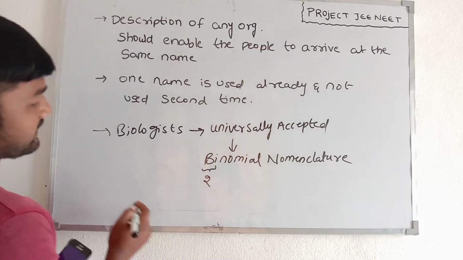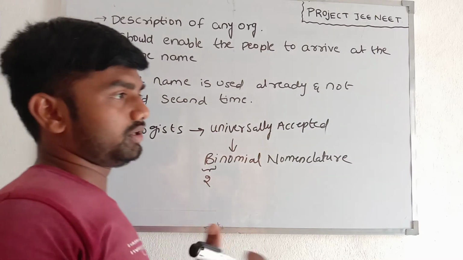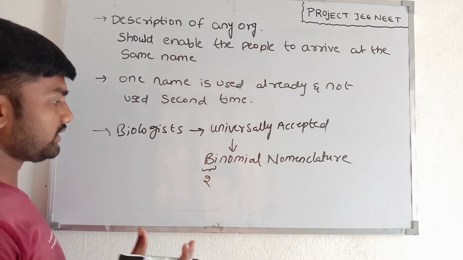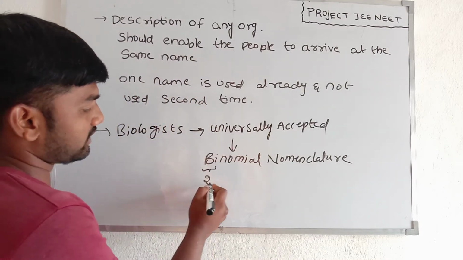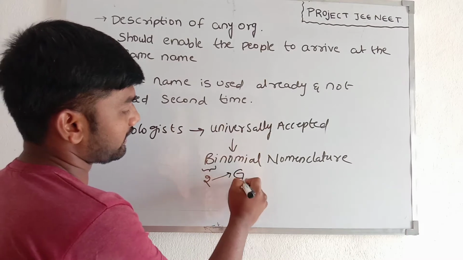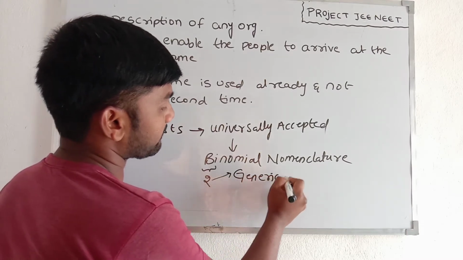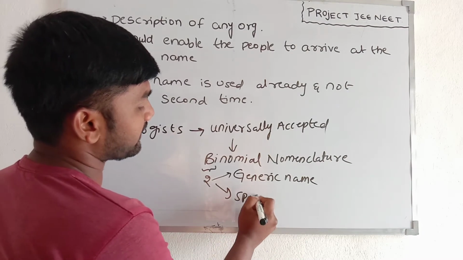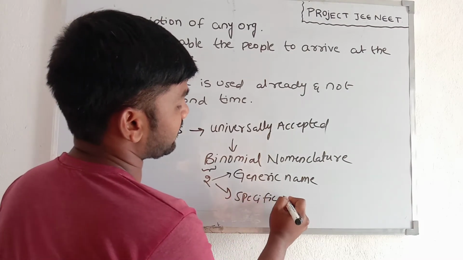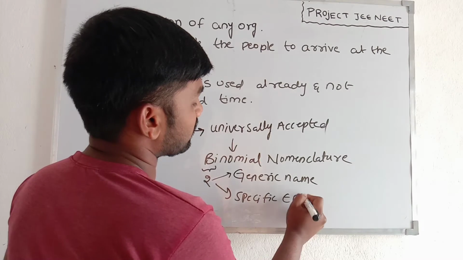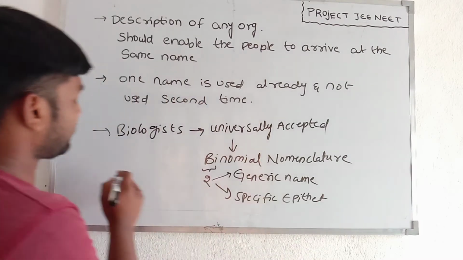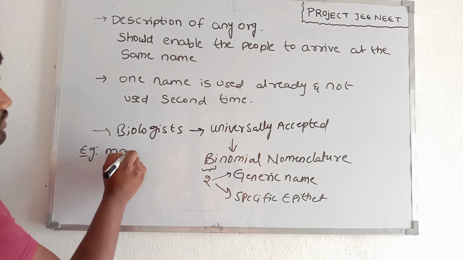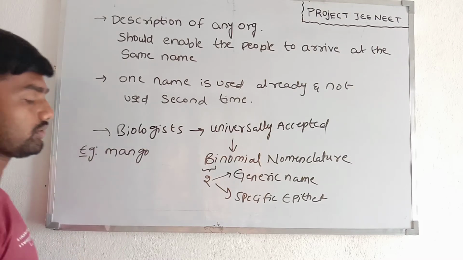Suppose we take an example. When naming the organism, there are two parts: the generic name and the specific epithet, or specific name. Take mango.